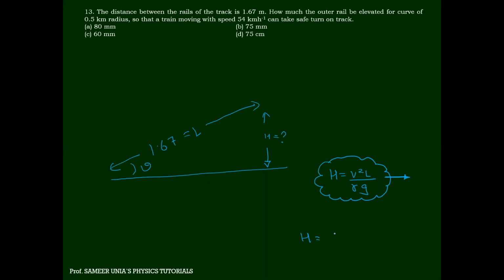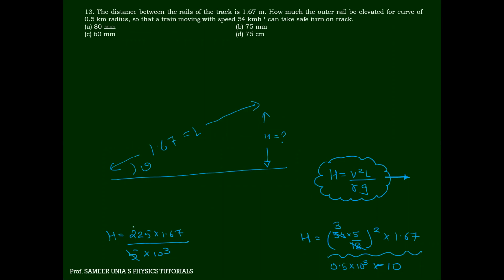किलोमीटर पर आवर में. So 54 into 5 by 18, the whole square. L is 1.67. Radius is 0.5 kilometer. Kilometer मतलब 10 raised to 3. And G ka value is 10. Are you getting it? 15 squared 225 into 1.67, 5 into 10 raised to 3.